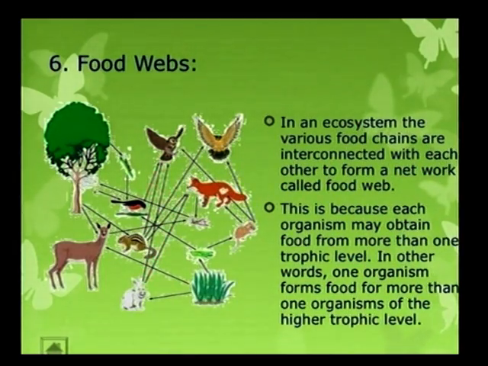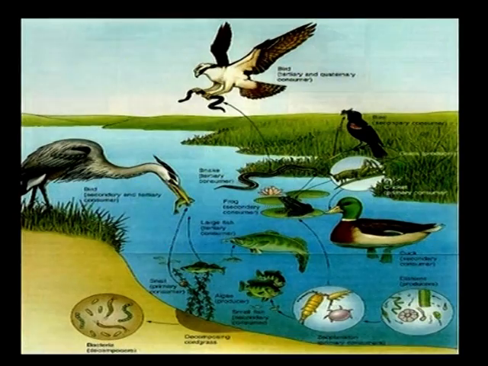Food webs. In an ecosystem, the various food chains are interconnected with each other to form a network called a food web. This is caused because each organism may obtain food from more than one trophic level. In other words, one organism forms food for more than one organism of the higher trophic level. This is also an example for food web.